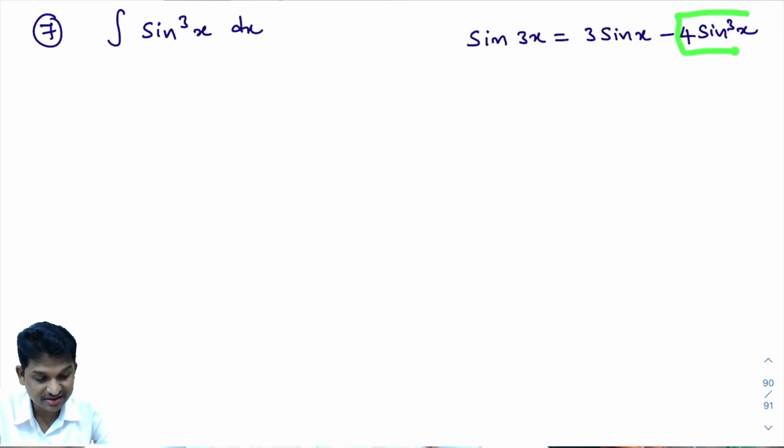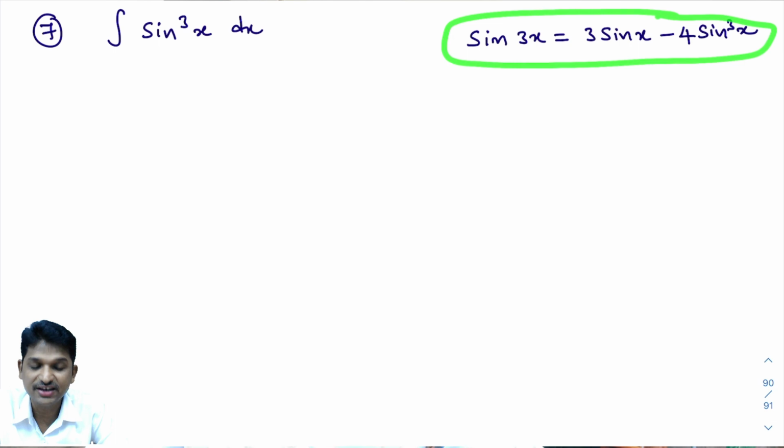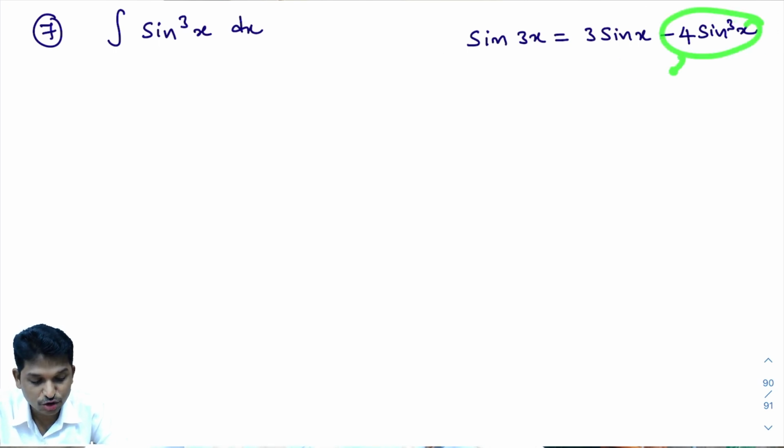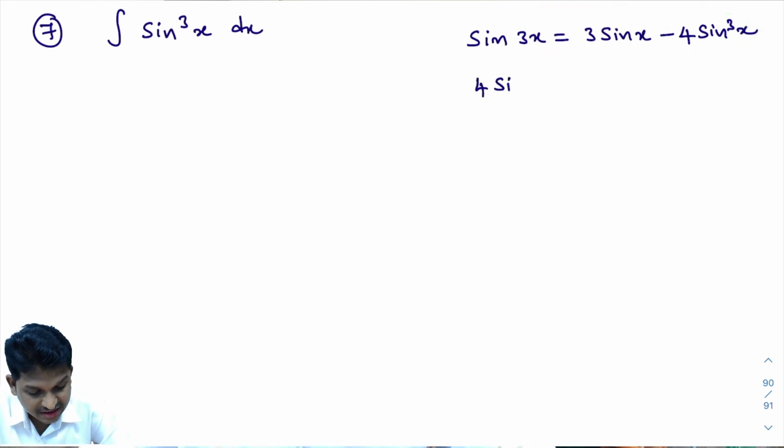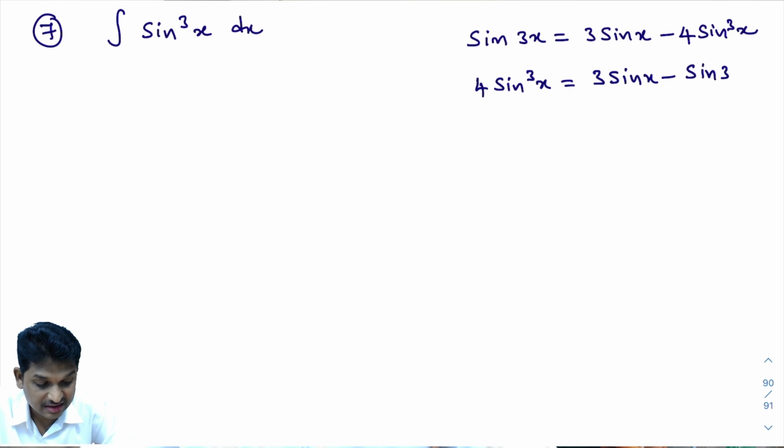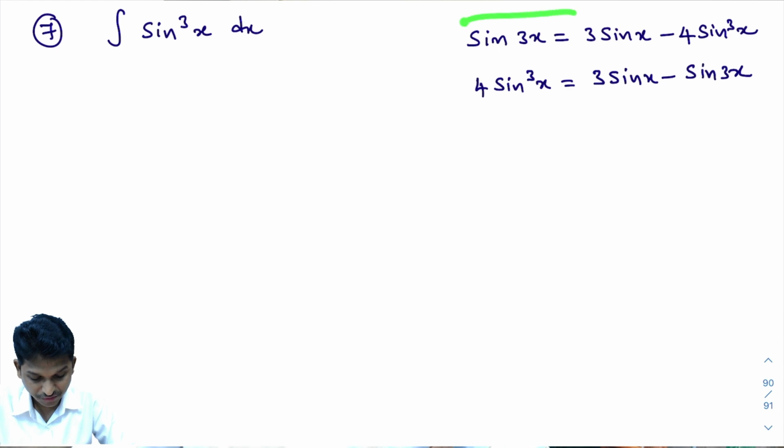So from this formula, I will try to write what sin cube x is. The minus 4 sin cube x is there. You take it to the left hand side, and you take sin 3x to the right hand side. Then what you will get? 4 sin cube x. This minus 4 sin cube x, when I take this side, will become plus 4 sin cube x equal to 3 sin x minus sin 3x. I hope you are understanding.